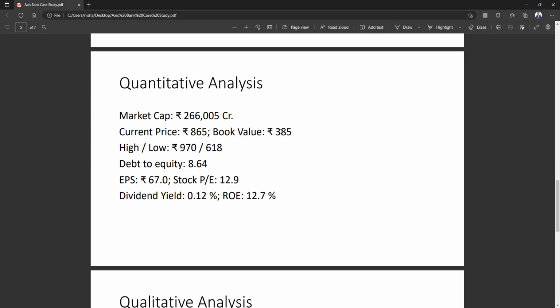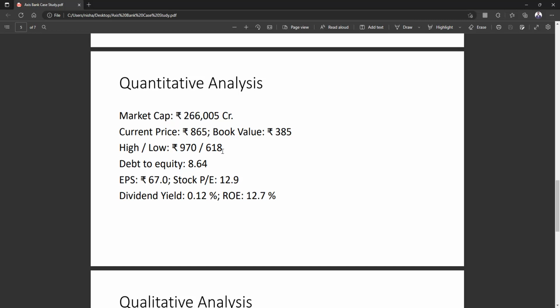And book value is 385. So current price to book value is around 2. So this is also not bad. This is really good. Like if price is around 2 times the book value, so this is not very overpriced.